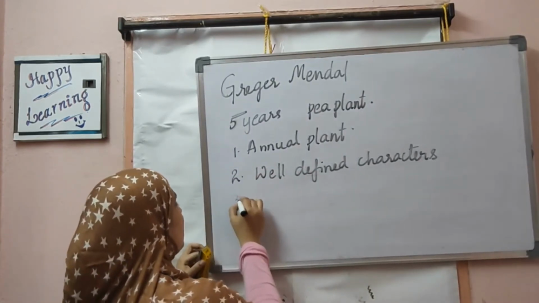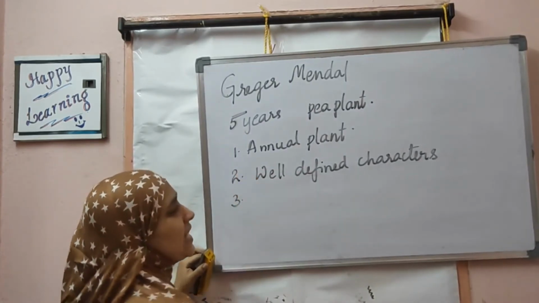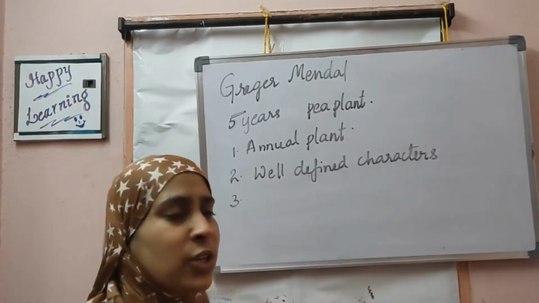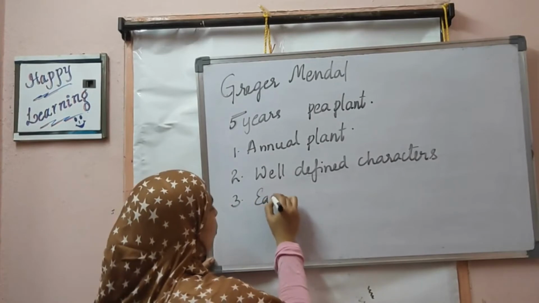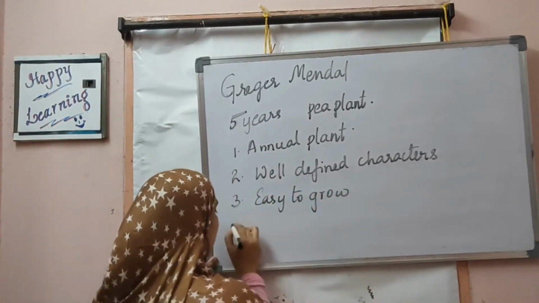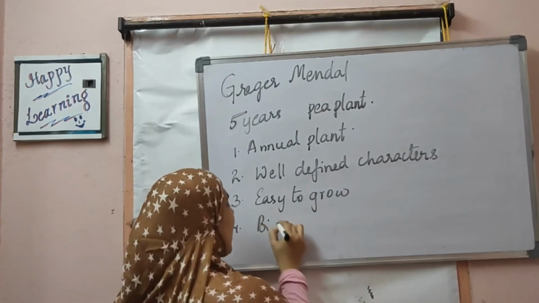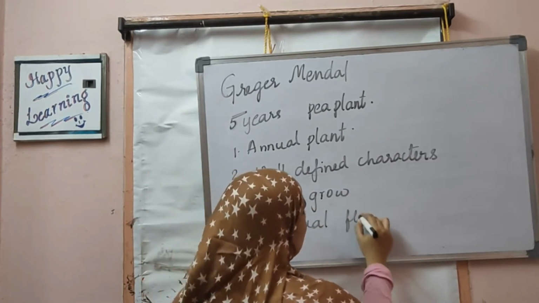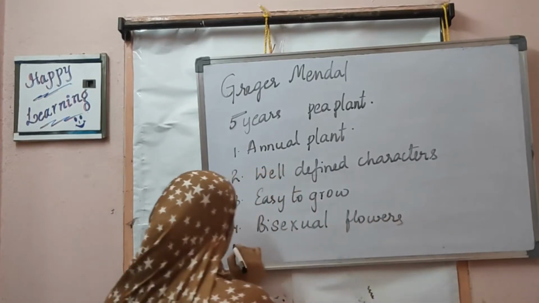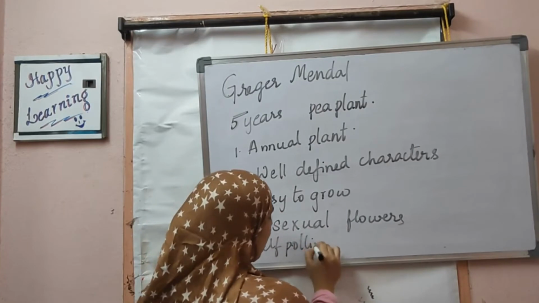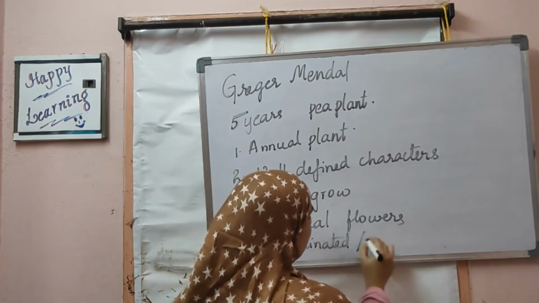The next thing about this plant is it is easy to grow. It does not require any special care to grow. And one more important thing about this plant is it has bisexual flowers. Because it has bisexual flowers, it can be either self-pollinated or cross-pollinated.